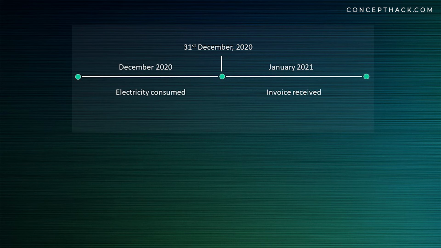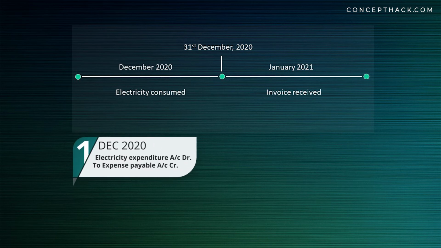Journal entry to record electricity expenditure and create accrued liability in the month of December 2020 will be electricity expenditure account debit, expense payable account credit.